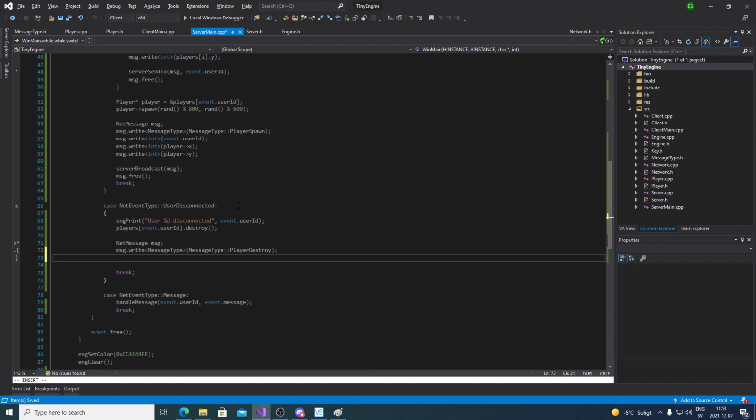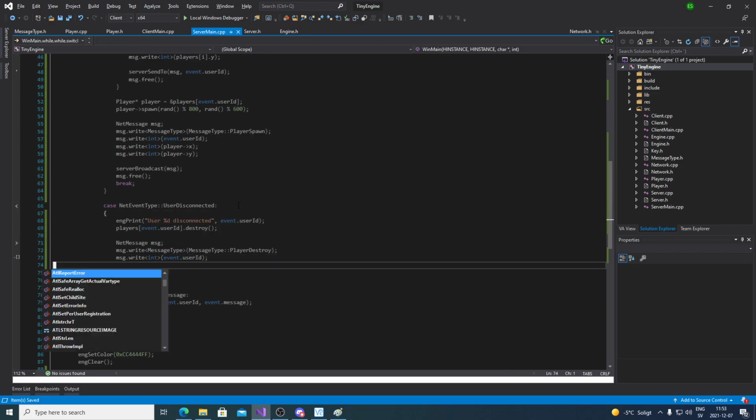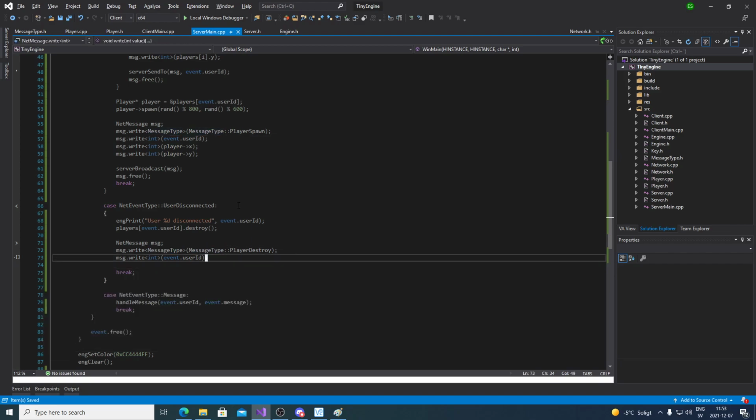So now we know, okay, this message isn't a player spawn message, it's a player destroy message, and we'll run different code for this message. That's gonna be in our header, and then we're gonna write which player to destroy, like that. So we're gonna destroy the player of the user that just left.